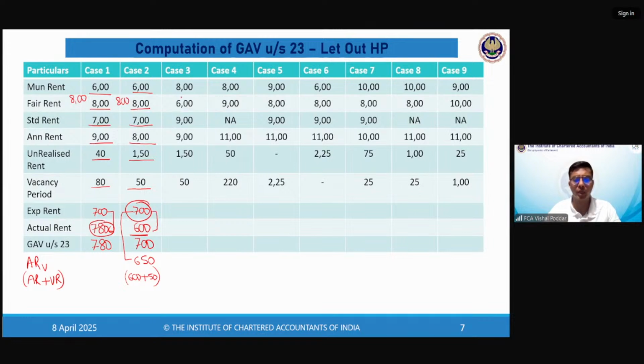Third case scenario. I hope everybody has understood up to second. 800, 600. So it is 800, whichever is higher, compared with 900. So now my expected rent is 800. 900 minus 150 minus 50 is 700. My actual rent is less. So I will find out ARV, which is 700 plus 50. Now I compare this 750 with ER. ER is still higher. So now my GAV will be 800.